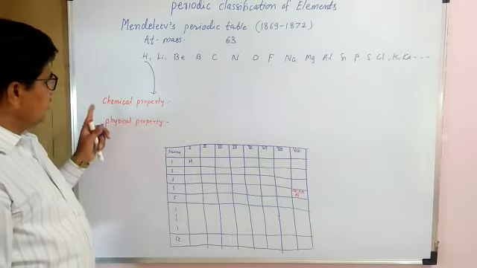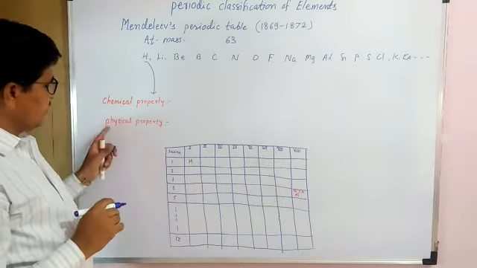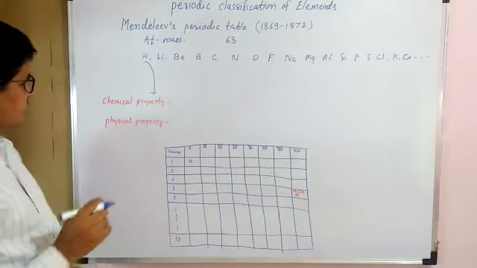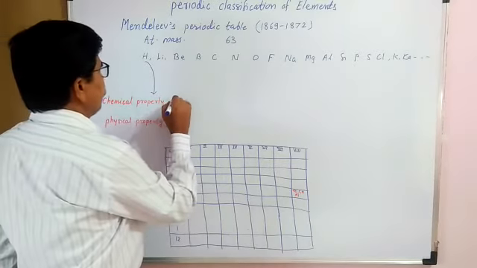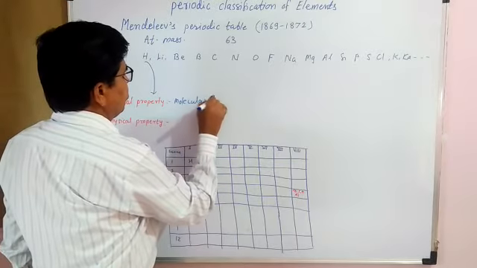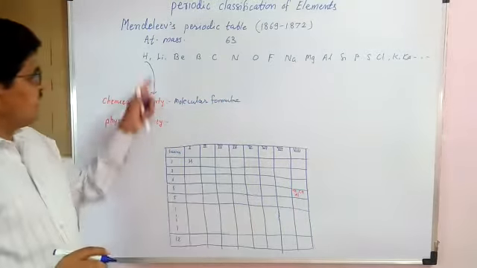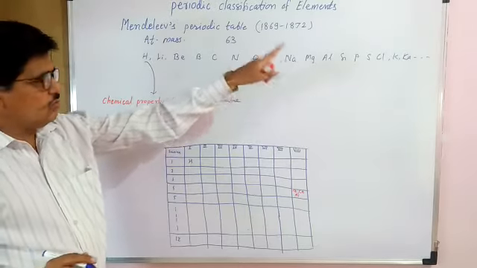But before this, what are the chemical properties of the elements and what are the physical properties of the elements? He considered the molecular formulae of the oxides and hydrides of each known element.